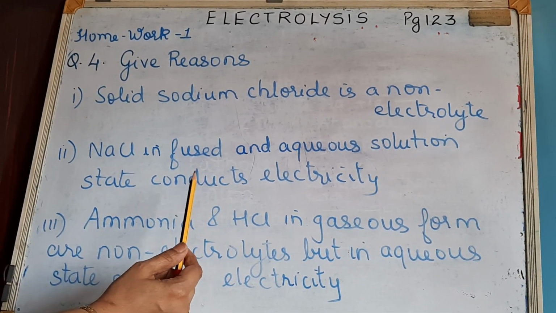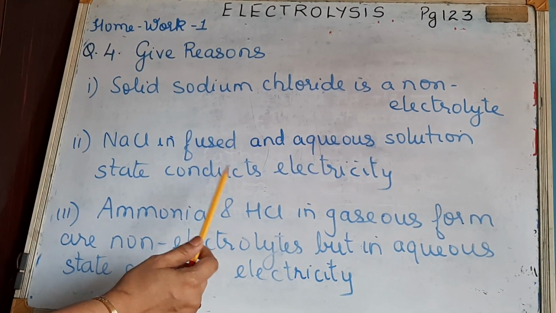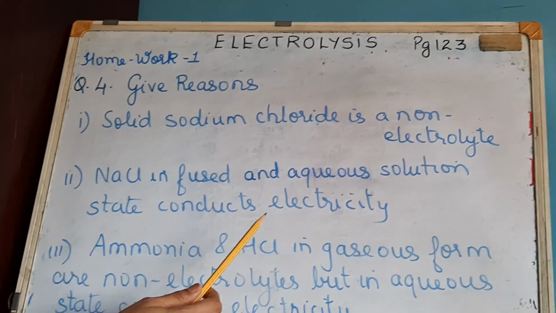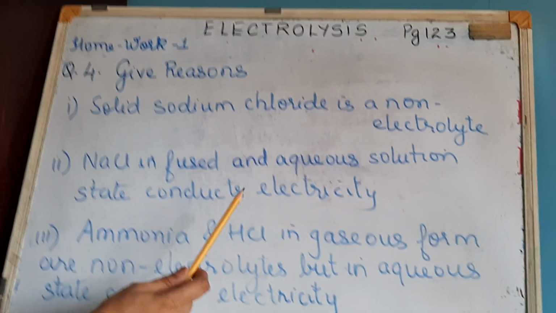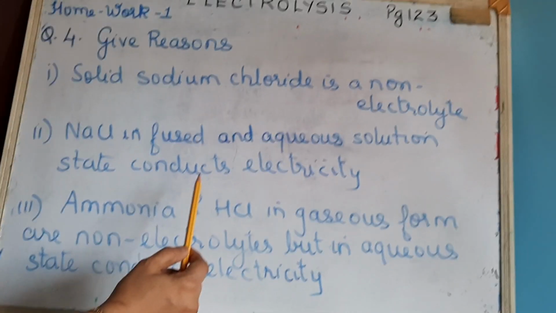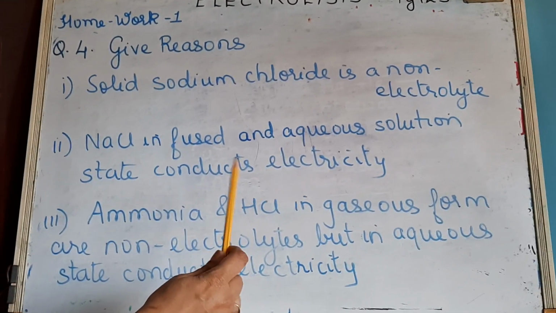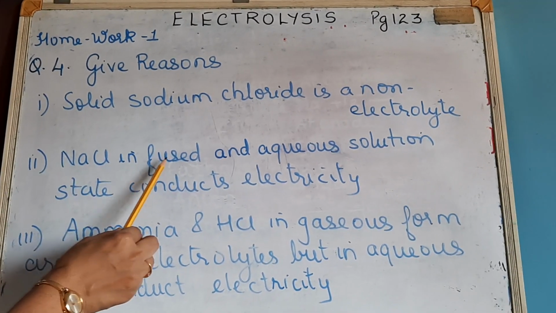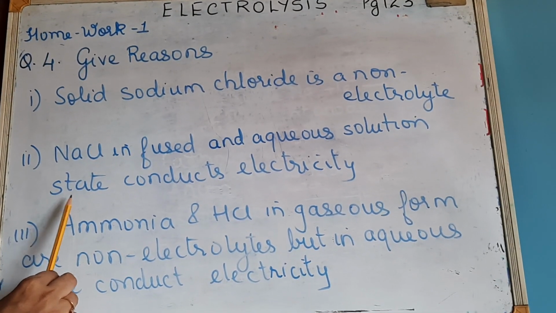Or you can also say that water is a polar covalent solvent, so it undergoes charge separation. Because it undergoes charge separation, oxygen will develop a negative charge and the 2 hydrogen atoms develop a positive charge. So the positively charged hydrogen will pull the negatively charged chlorine ion, and the negatively charged oxygen will pull the positively charged sodium ions. That is another manner of writing the answer. Either way is correct. You can be asked just the fused state or the aqueous solution state. So this is done.